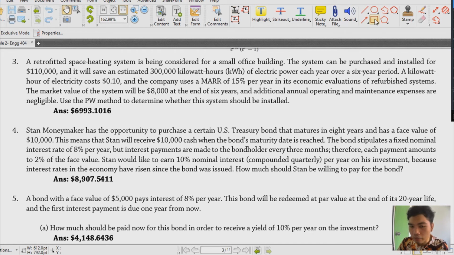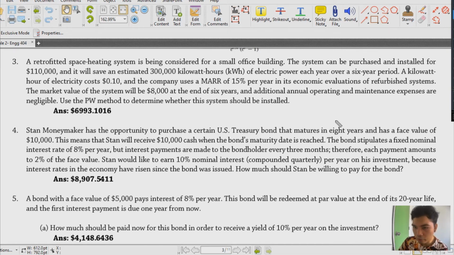And then Stan would like to earn 10% nominal interest compounded quarterly. So that means na dito mo kunin yung ating interest, the bond yield natin. And per year of his investment, because interest rates in the economy have risen since the bond was issued. How much should Stan be willing to pay for the bond? That means na we'll be solving for V sub n, that is yung ating parang mismo amount ng bond in the present time, di ba? And with this, let's try to label all the given.